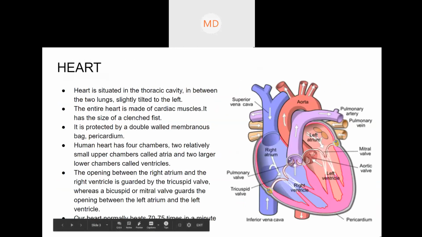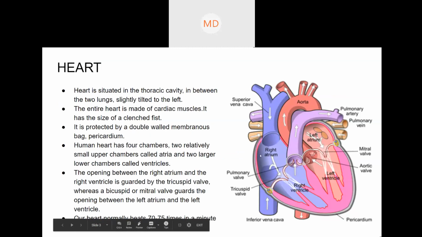So this is the heart, right? I have explained the structure of the heart. The impure blood, or deoxygenated blood, means the blood which has all the carbon dioxide. It comes through the superior vena cava and the inferior vena cava. From all around the body they carry the carbon dioxide, and it comes through the vena cavas. This is for your understanding only. For writing purposes, you can use that paragraph. So the deoxygenated blood comes through the superior vena cava and inferior vena cava.